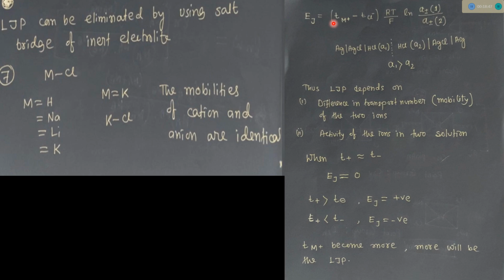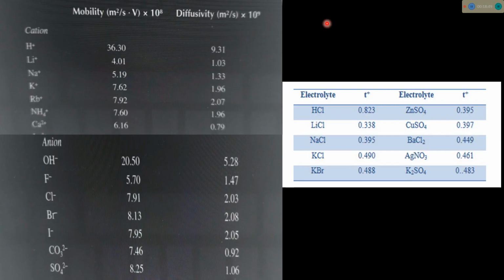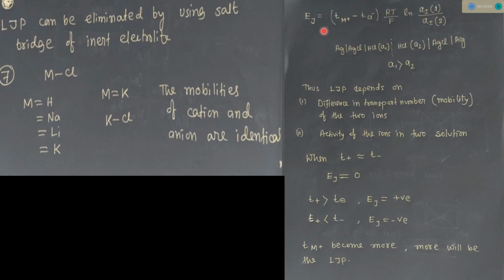So the liquid junction potential will be highest for HCl. And for which case is it lowest? For lithium, the transport number is very low, and in the lithium case the value T M plus minus T Cl minus becomes lowest. So the liquid junction potential will be lowest for lithium.